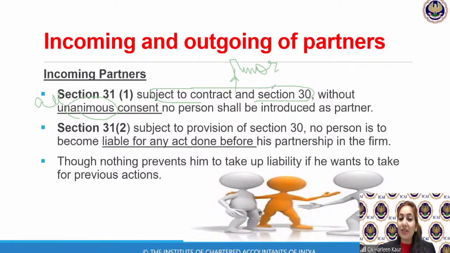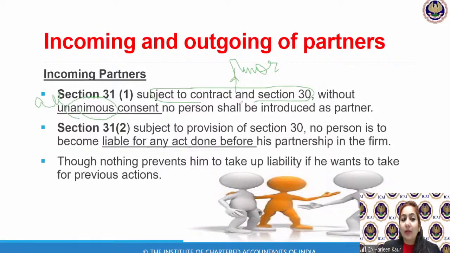Now, the beauty of learning is, if you want to draw charts and learn it that way, just write it down in points and try to take it up like that. Regarding Section 29, we anyways have a question also coming up regarding the case study. So it will get a little more clearer once we do that as well.